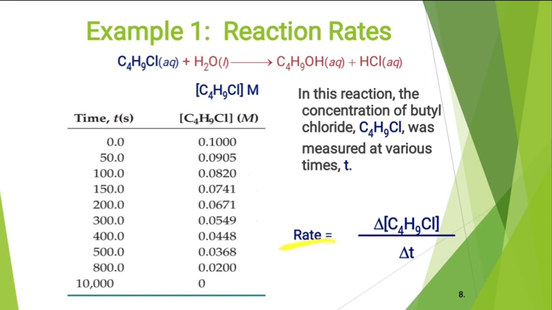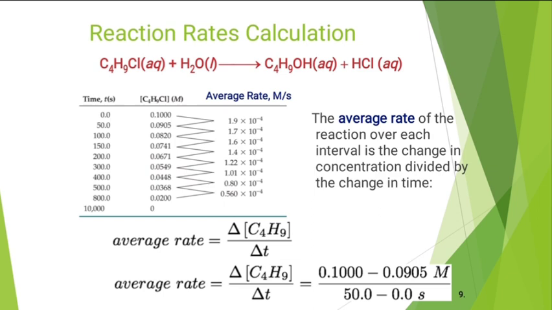In such a way we can write the rate of any reaction. So delta means a change in the concentration of a reactant with respect to change in time. This is the definition of average rate. Simply, rate is different and average rate is different.